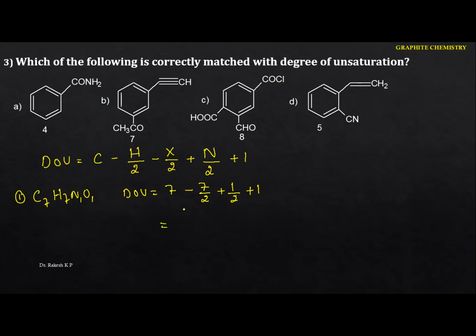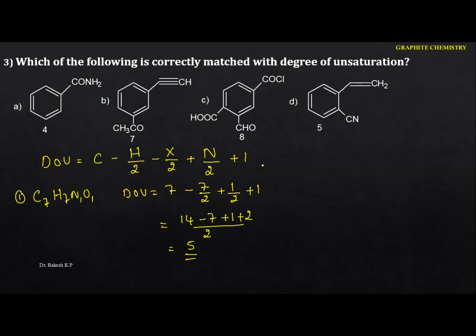If I calculate this one, this becomes 14, minus 7, plus 1, plus 2, divided by 2. Finally we are going to get 10 by 2, which is 5. But here what they have given is 4, and what we got is 5. So hence this is not correctly matched.